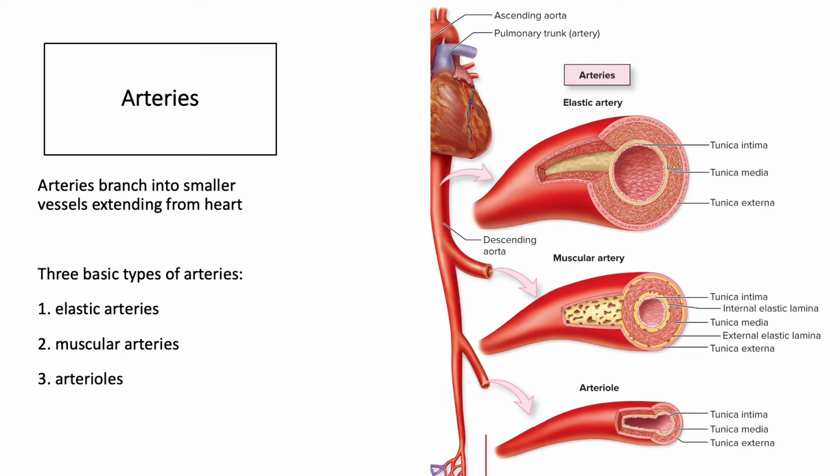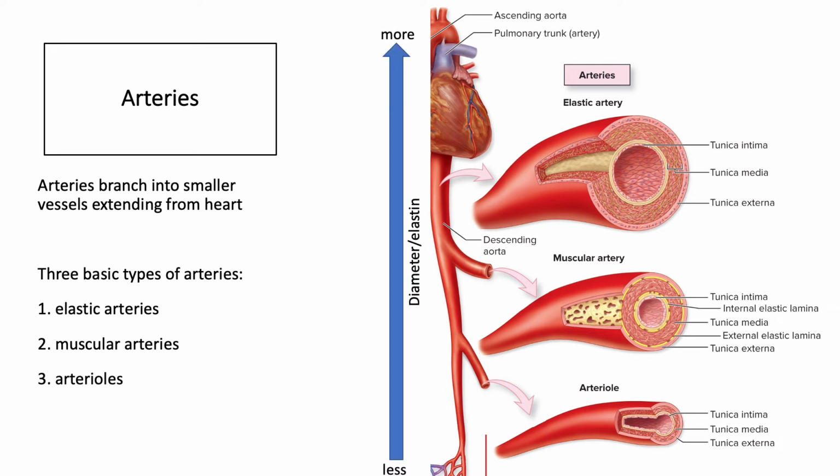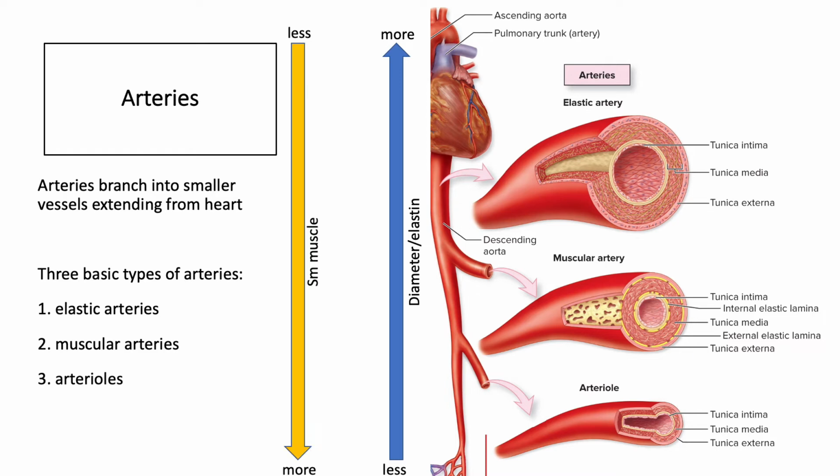And some trends that we see is that there is this decrease in lumen diameter as we move away from the heart, as well as a decrease in the amount of elastin. Remember, that's that protein that gives it the elastic characteristic that allows it to expand and contract rapidly without doing damage to that vessel. The other thing that we see, contrastingly, is that as we move away from the heart, we see more smooth muscle within that tunica media.